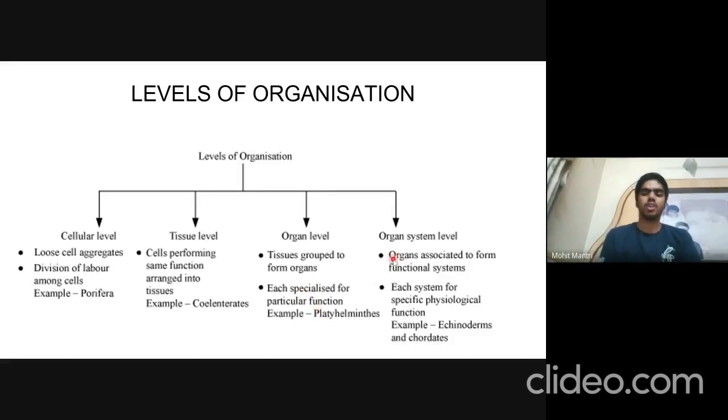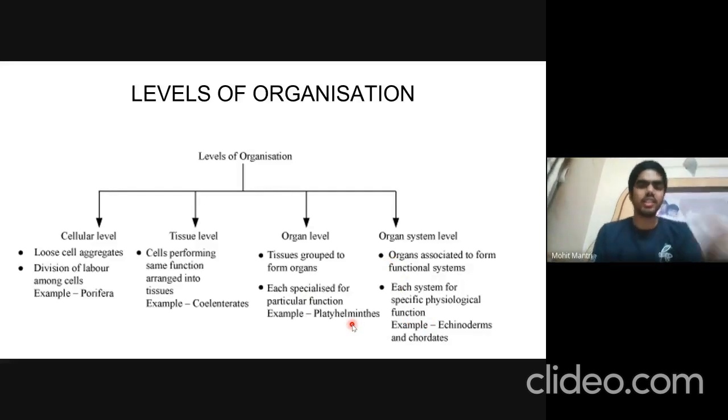Then comes the organ system level of organization, in which different organs associate to form functional systems, and there is a specialized system for a particular physiological function, such as the respiratory system as well as the circulatory system. These are seen in all phyla above the platyhelminths phylum.